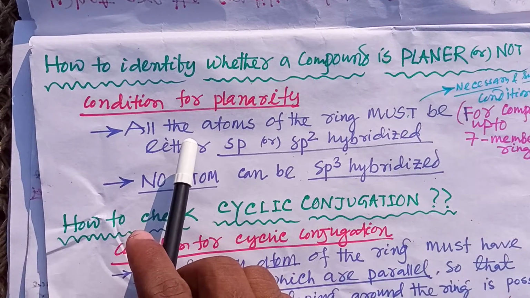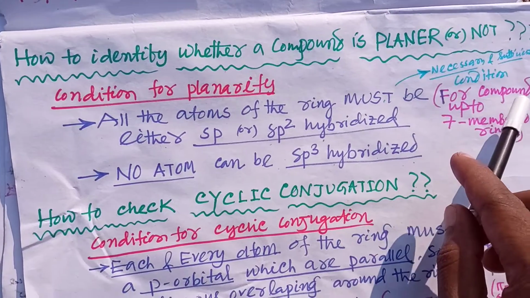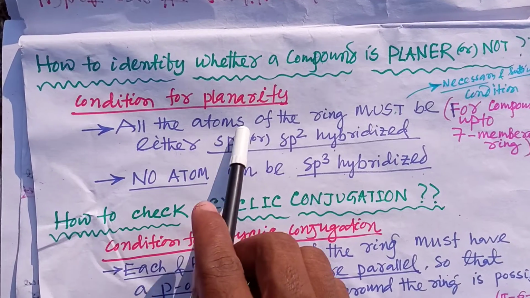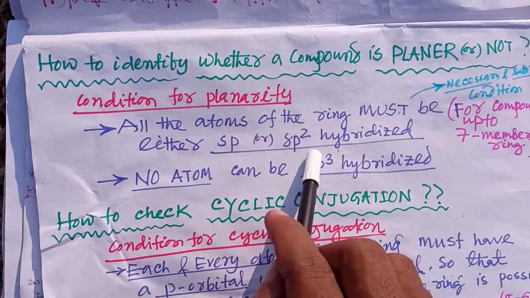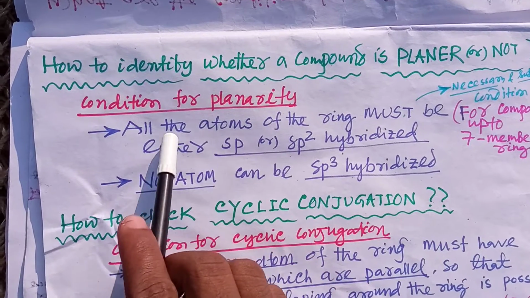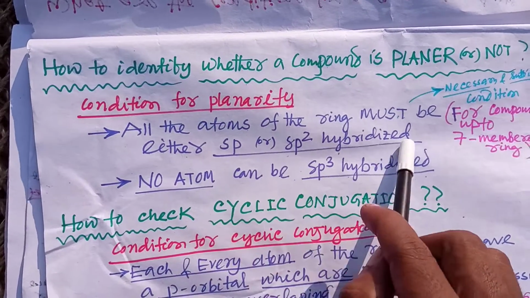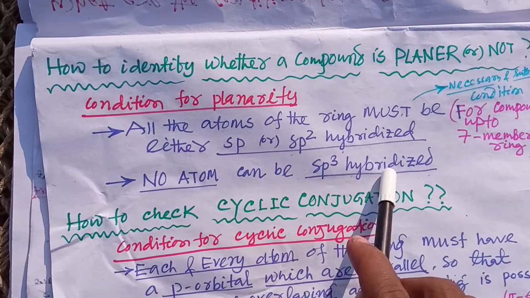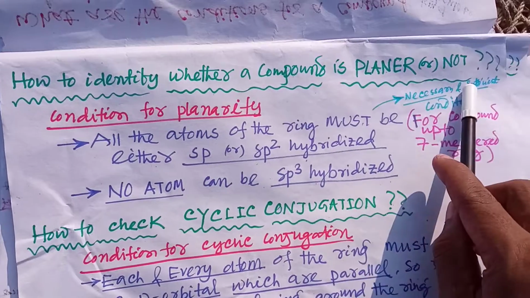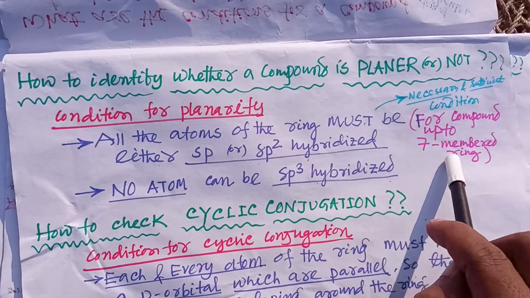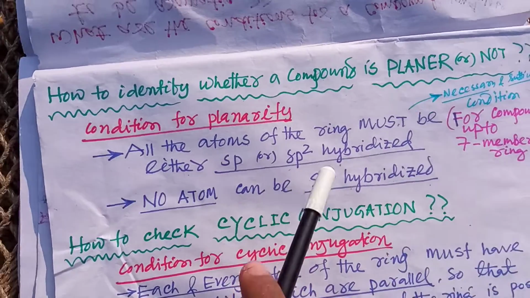For a compound up to a 7-membered ring to be planar, all atoms of the ring must be either sp or sp2 hybridized. No atom can be sp3 hybridized. It is the necessary and sufficient condition for a compound up to a 7-membered ring to be planar.